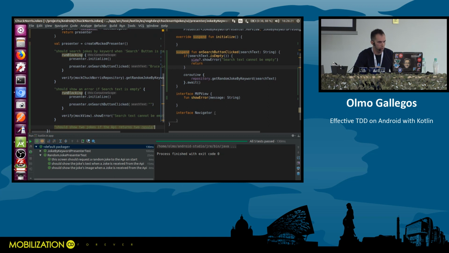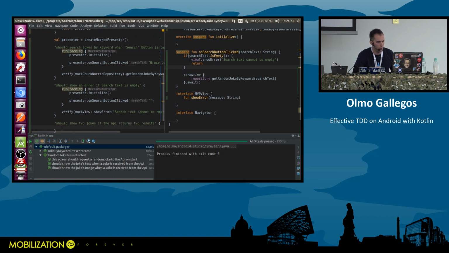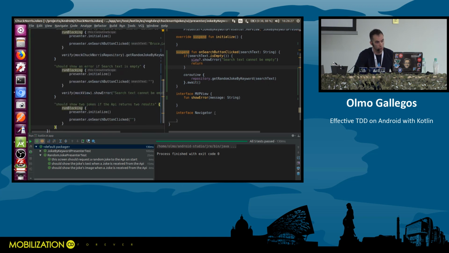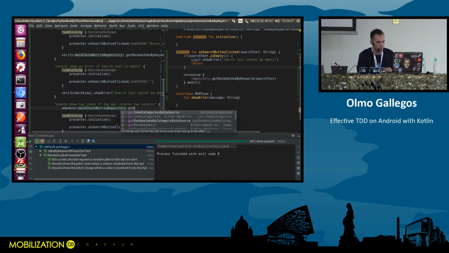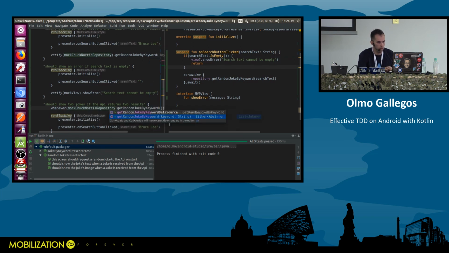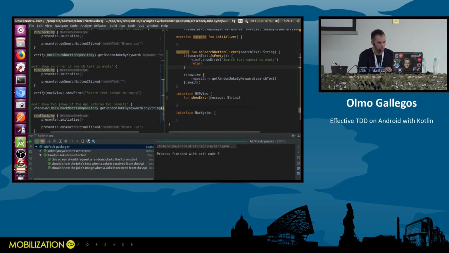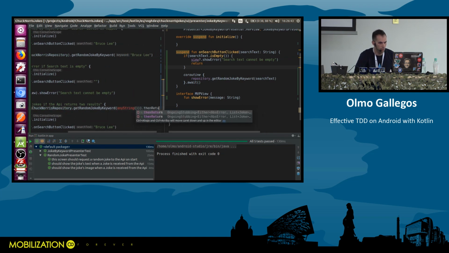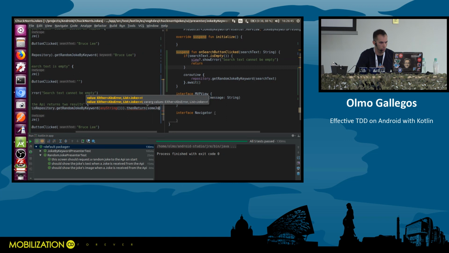Okay, so again, we need to invoke a query, Bruce Lee, and we need to mock the repository as well. So whenever repository get joke by keyword is called with any string as parameter, then return some jokes. So we're going to return some jokes.